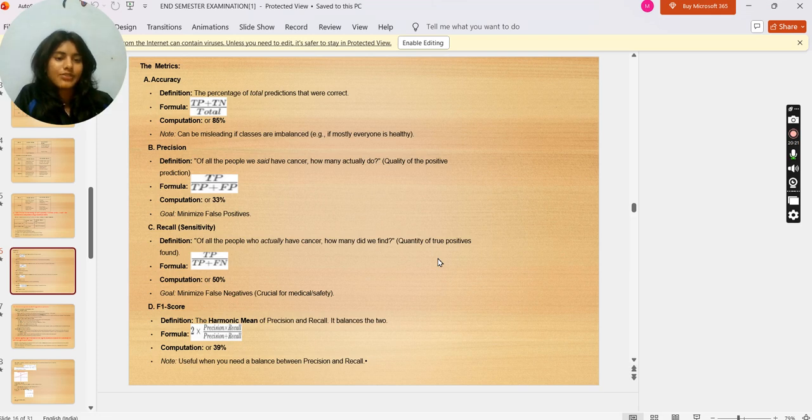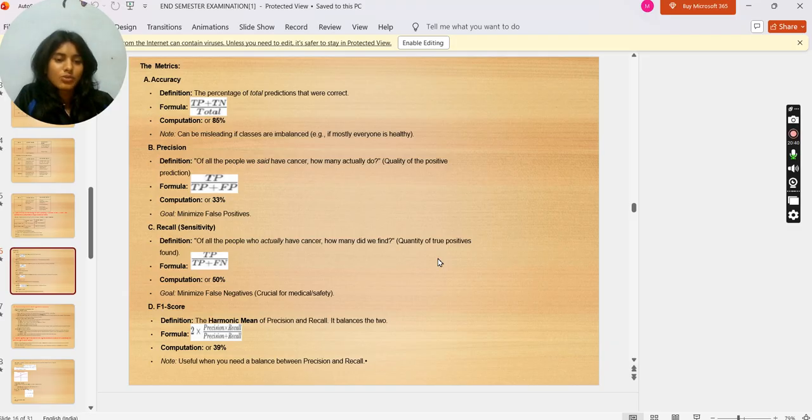Recall, sensitivity. Definition: of all the people who actually have cancer, how many did we find. Quantity of true positives found. Formula is TP upon TP plus FN. Computation: 50%. Goal is to minimize false negatives, crucial for medical safety.